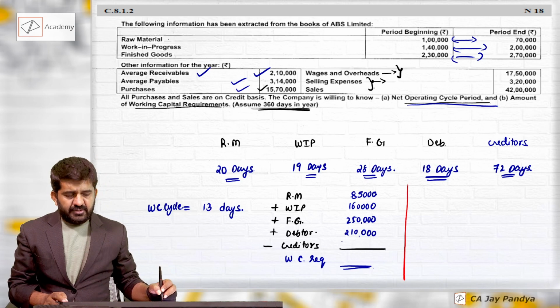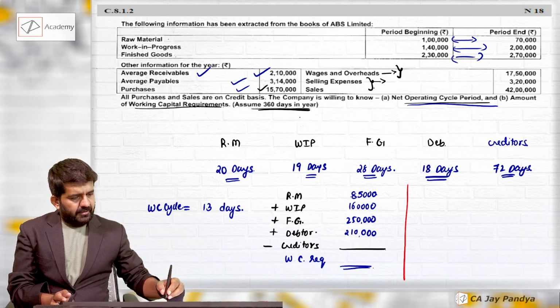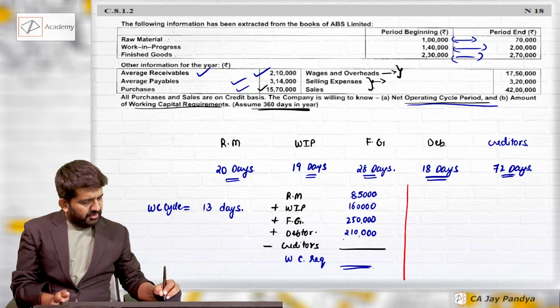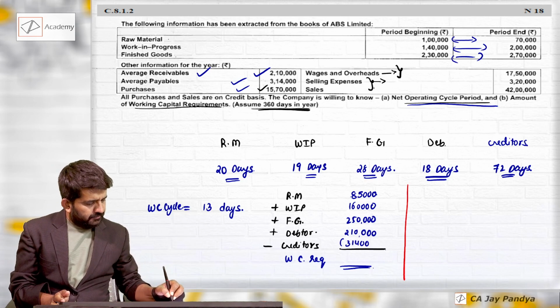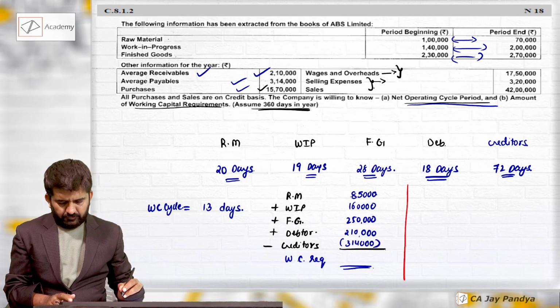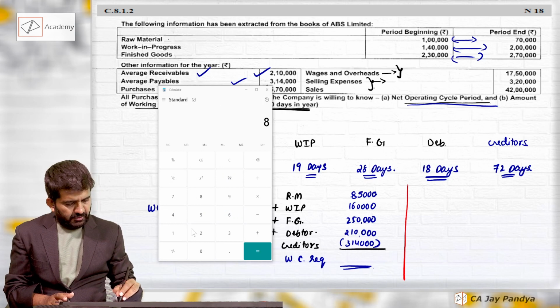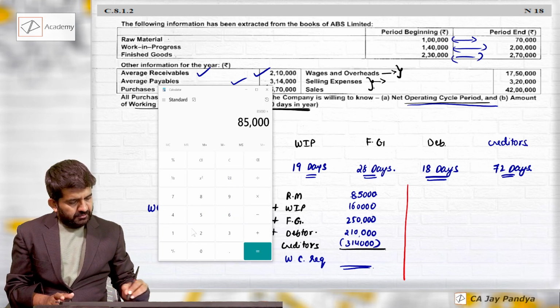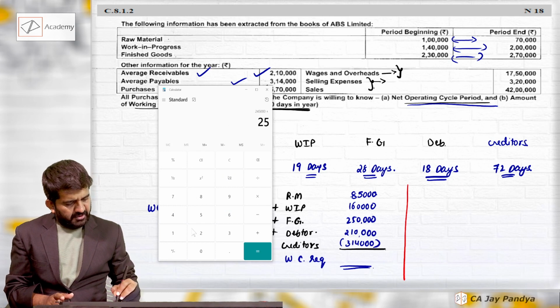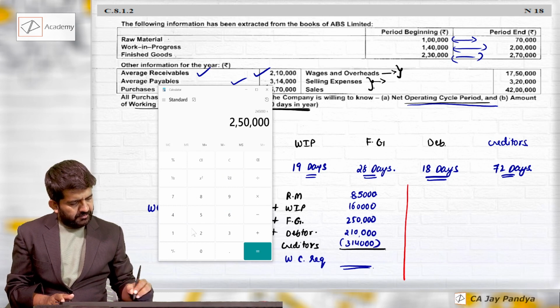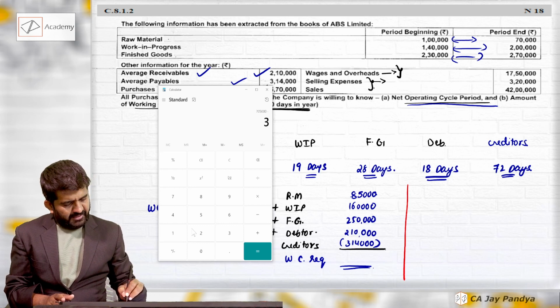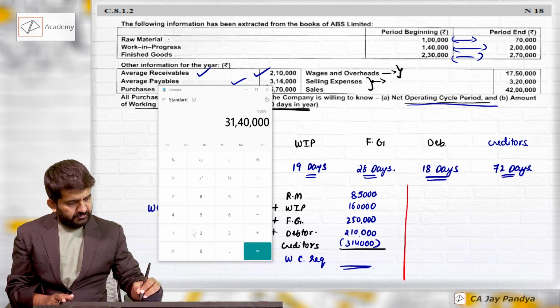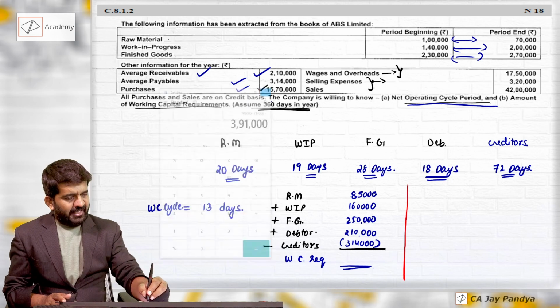And minus creditors are 3,14,000. 85,000 plus 1,60,000 plus 2,50,000 plus 2,10,000 minus 3,14,000. 3,91,000.